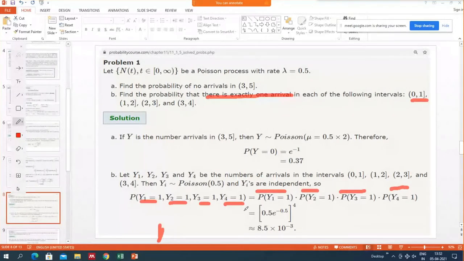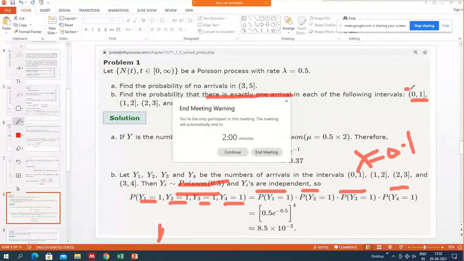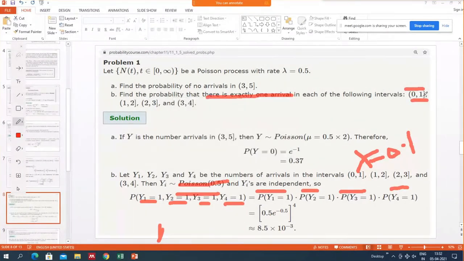Now each of the four follows this Poisson 0.5. Why? Because the lambda is 0.5, and we can see that the length of this interval is 1, because 1 minus 0 is 1. The length of this interval is also 1, 2 minus 1 is 1, 3 minus 2 is also 1, and 4 minus 3 is also 1. So it means 1 into 0.5, which means Poisson 0.5. So these yi's follow the Poisson 0.5 distribution.